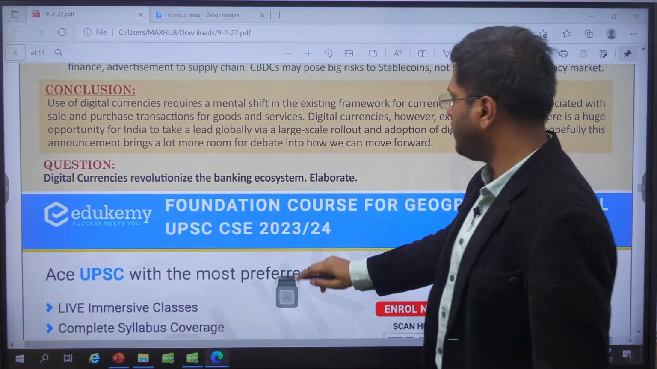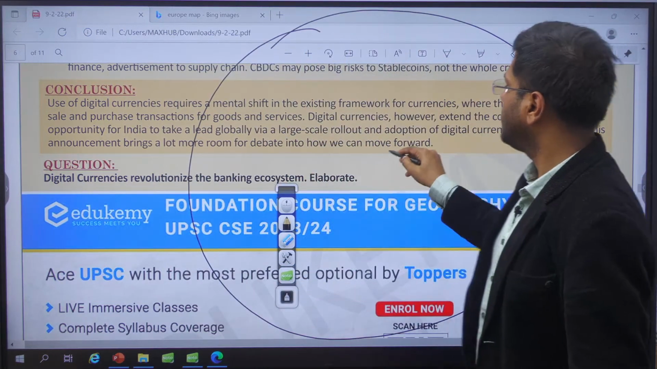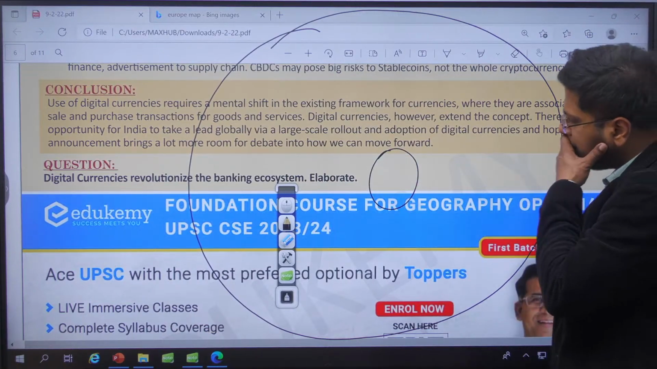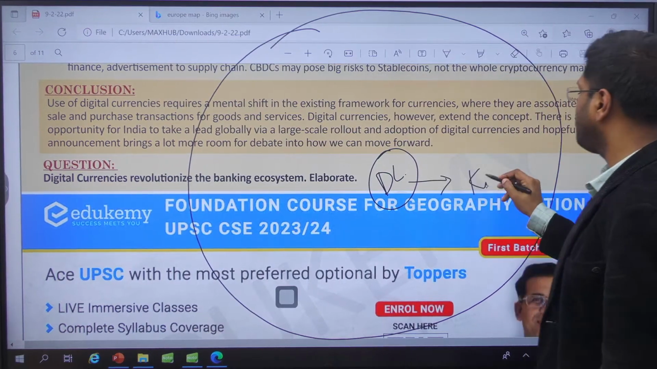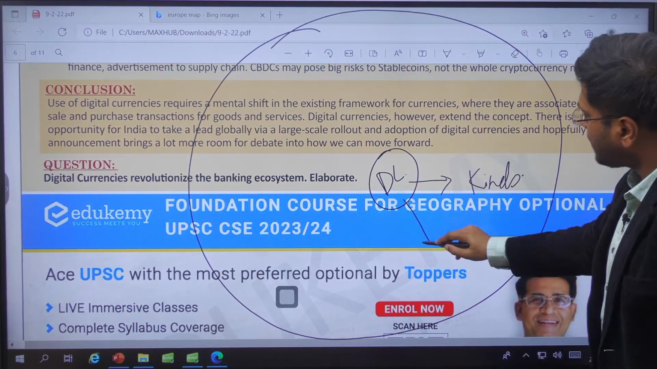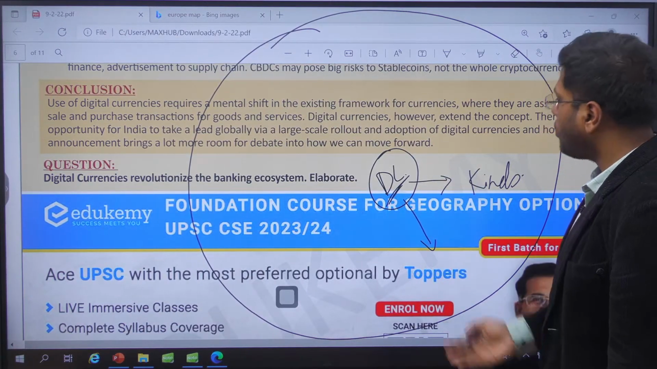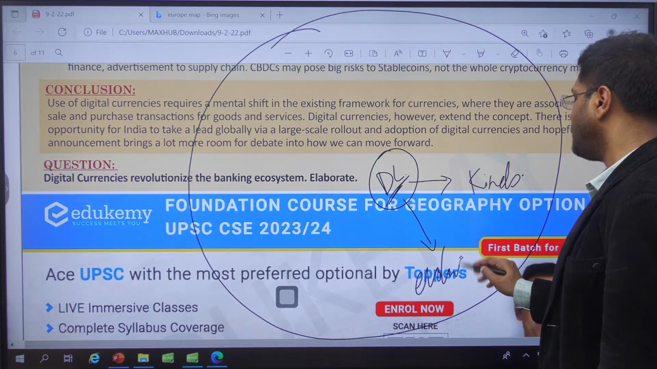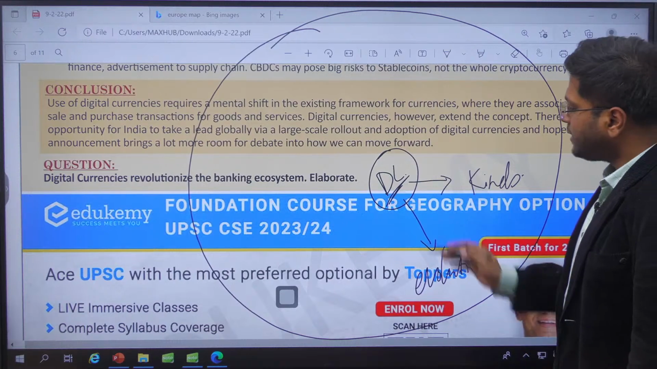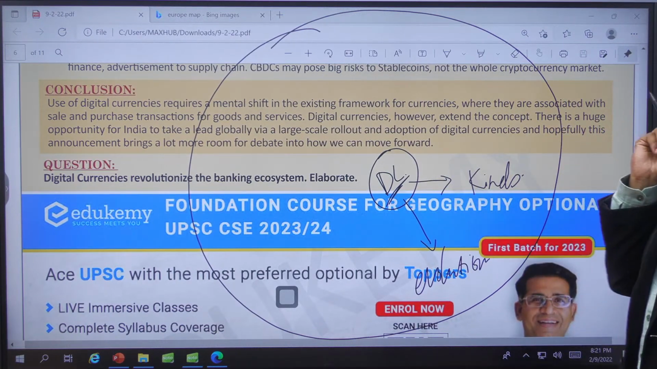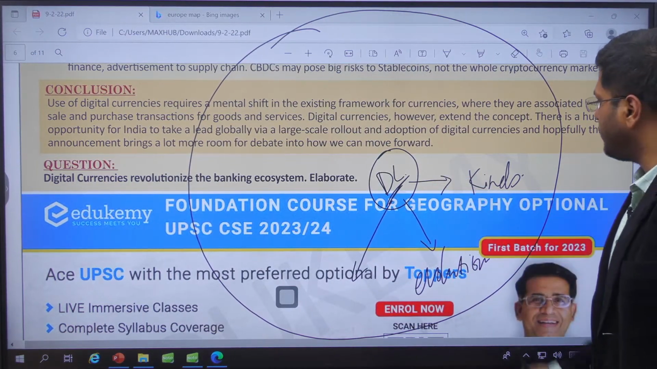So this is what we studied today. Digital currencies revolutionize the banking ecosystem. Elaborate. So what did we study today? We understood digital currency. What are the various kinds of them? We understood how these currencies have grown or evolved over time. Evolution of the currencies, right? So intrinsic value being equal to the value of currency. Then later we also understood about the fiat currencies, and now digital currencies, evolution of currencies.